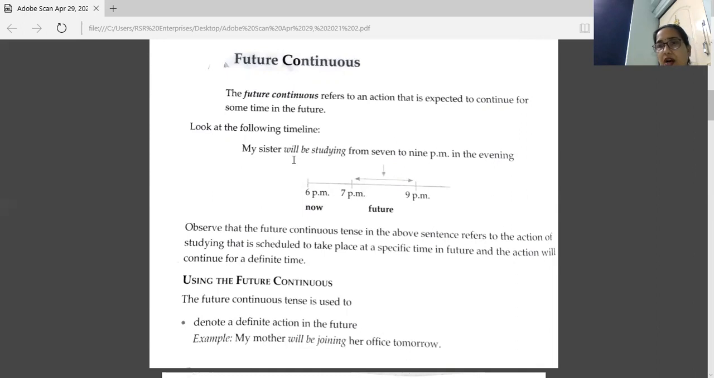Now, structure of verb in future continuous. You have to use will or shall. With that, be and the ing form of verb or present participle. So in this sentence, the structure of verb is will be studying. This shows the sentence is in future continuous.